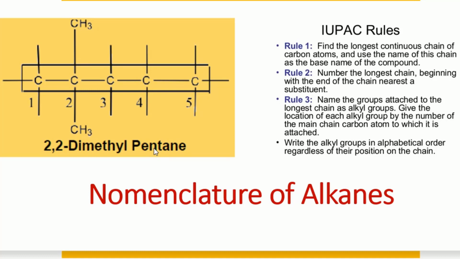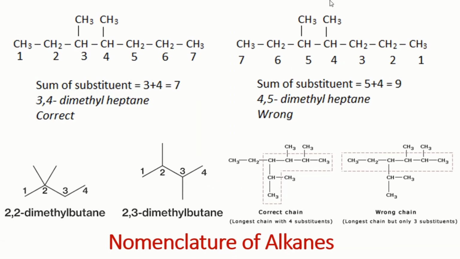So when there are 2 branches, one of them is a methyl and one of them is the ethyl, we will write those names in alphabetical order. So ethyl will be preferred than the methyl. So this is one of the example. Next, this is one more example for the naming. So this is one of the molecule. So we have to decide the numbering from which side we have to give the number.